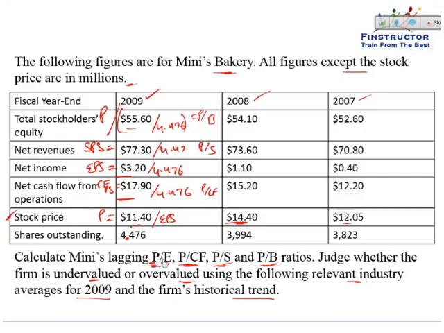You can use leading P by E or you can use lagging P by E, but make sure it should be comparable. If you are using the lagging P by E for the stock, then for the industry also you should look at the lagging P by E. And for the other stock also, you should look at the lagging P by E. If you're using the leading P by E, that is the price divided by next year's earnings, then for the industry and the comparables also, you should use the leading P by E.